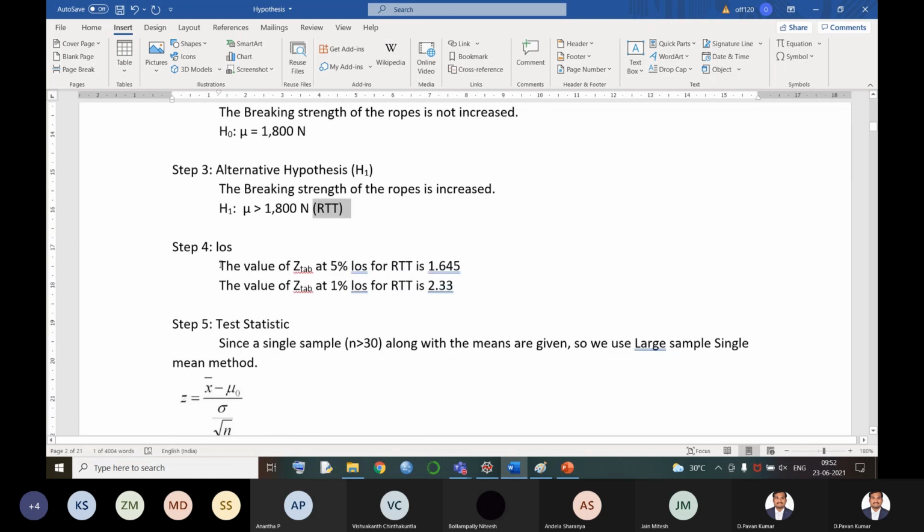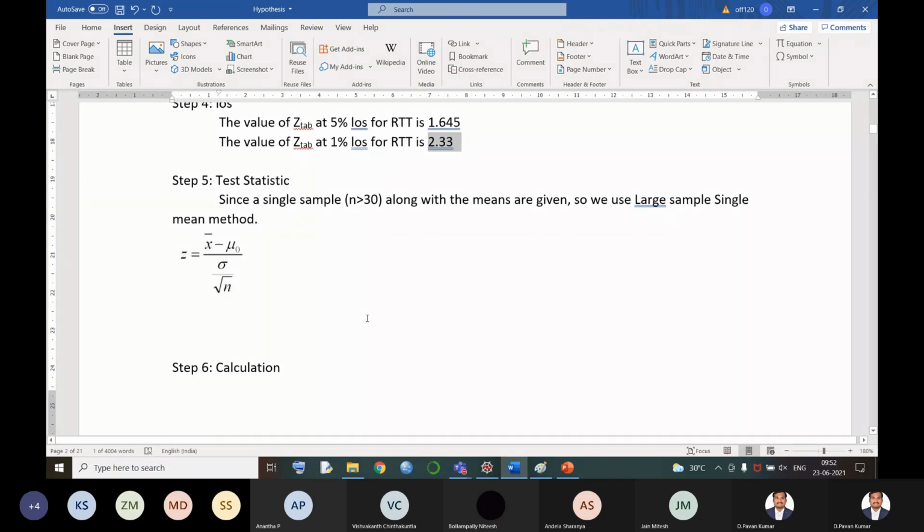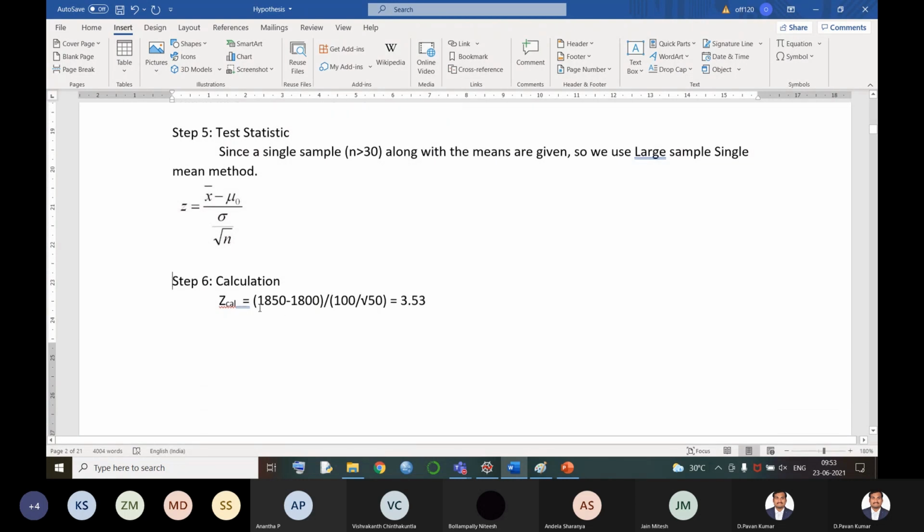Okay. Now we have two tabulated values because in the problem they are asking us at 5% level of significance and 1% level of significance also. So the 5% level of significance for a right tail test is 1.645 from the tabulated values, and 1% is 2.33. Once we had our tabulated values, then we go for identification of the model. Identification of the model means what? We will let know which formula we are going to use and why it is to be used. Once we are fixed with the formula, we simply substitute all values in the formula, so that we have got one answer, that is 3.53.